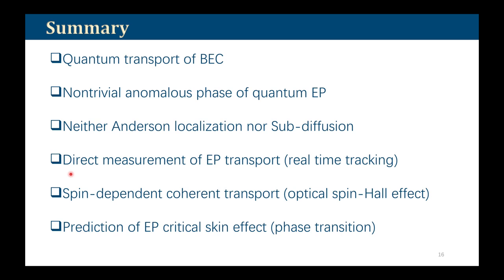It is possible to directly measure exciton polariton transport by real-time tracking. So we should be able to observe such behavior, and the spin-dependent behavior and non-Hermitian effects add a new dimension for us to explore in the context of quantum propagation or quantum transport of exciton polaritons.